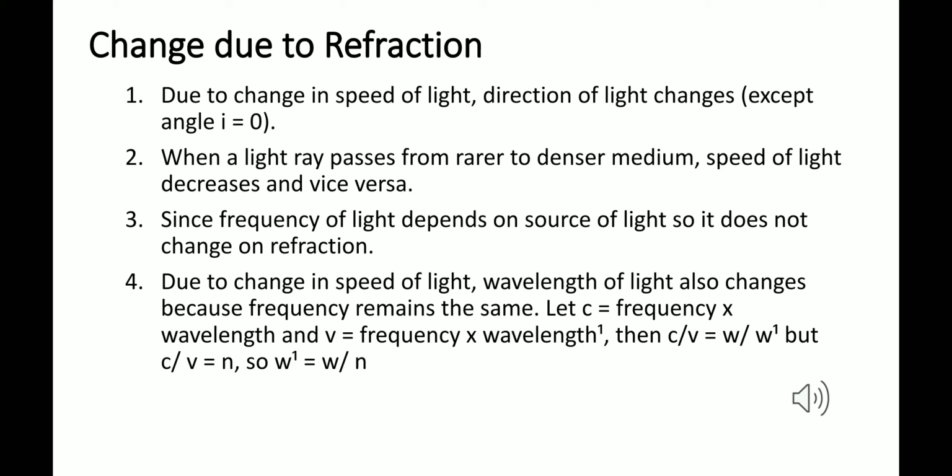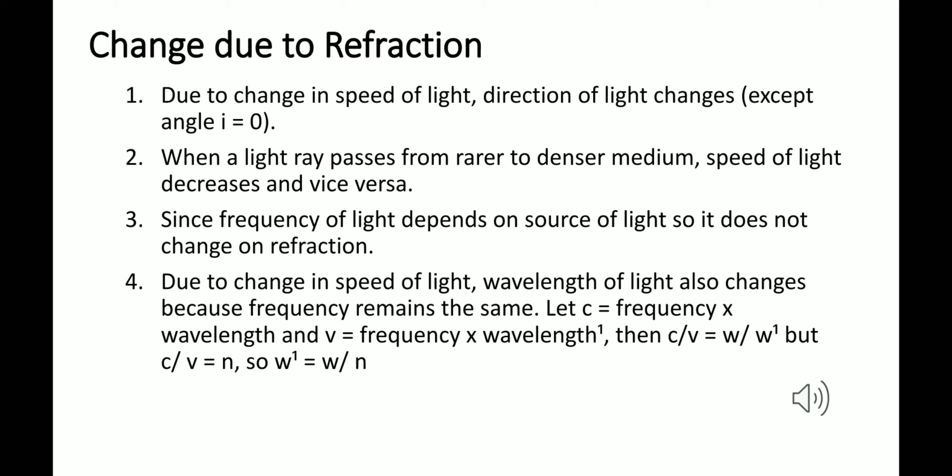So λ1, that is the changed wavelength, the wavelength in the second medium, is equal to the wavelength in the first medium divided by the refractive index of the medium. This formula will be used in doing the numericals, and therefore we have done this.